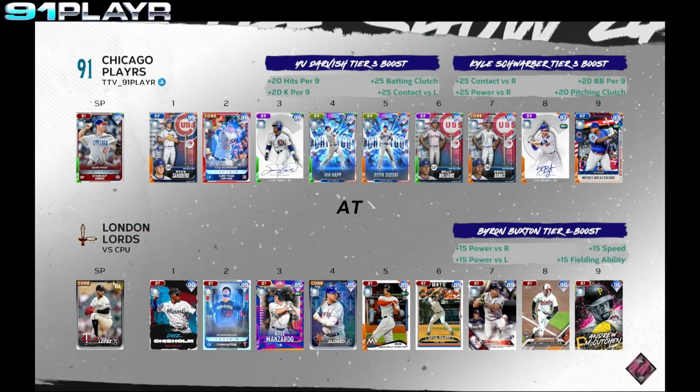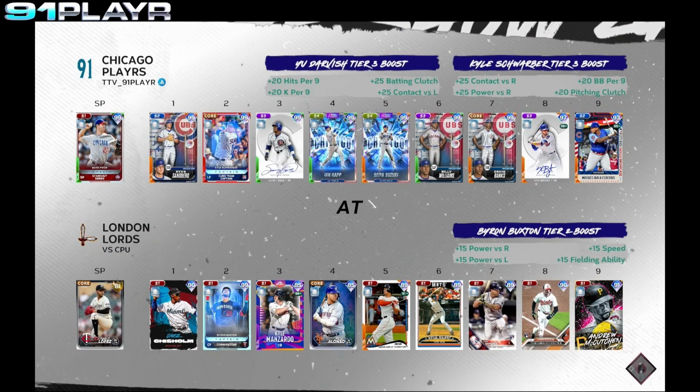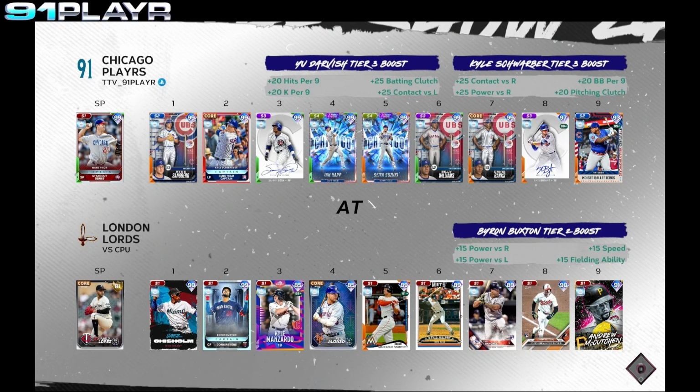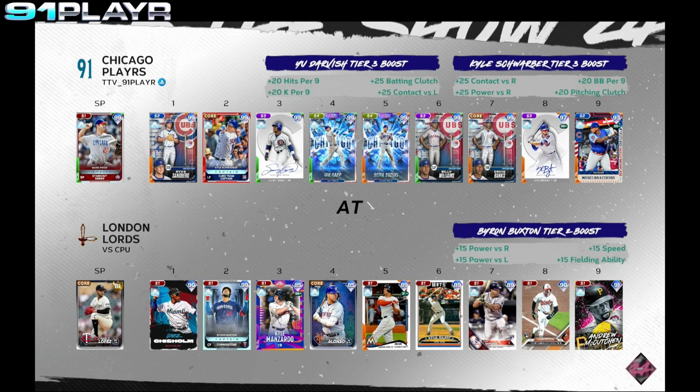For the Cubs, leading things off, Ryne Sandberg, followed by Kyle Schwarber, Sammy Sosa, Ian Happ, Seiya Suzuki, Billy Williams, Ernie Banks, Kris Bryant, Moises Ballesteros. On the mound, Mark Pryor.